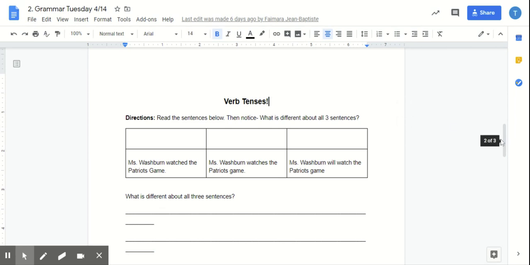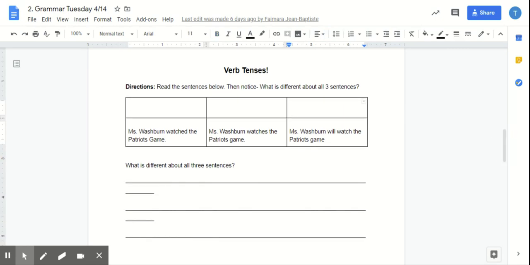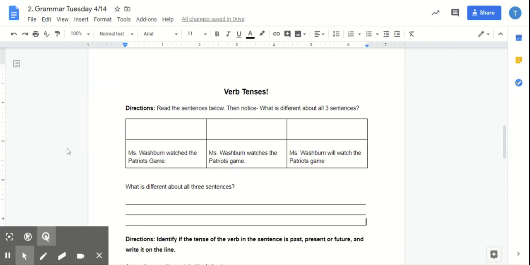So we're going to do this first piece together. It says read the sentences below and then notice what is different about all three sentences. So, sentence one, Miss Washburn watched the Patriots game. Sentence two, Miss Washburn watches the Patriots game. And sentence three, Miss Washburn will watch the Patriots game. Think about what's different and what you're noticing with these three sentences. All right. So, what is different about all three sentences?